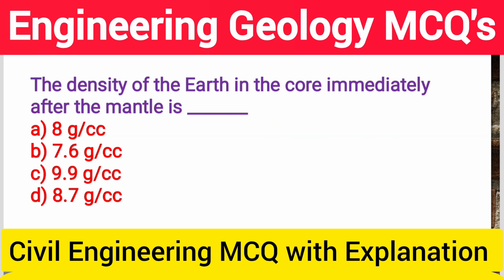Next question, the density of the earth in the core immediately after the mantle is option A 8 gram per centimeter cube, option B 7.6 gram per centimeter cube, option C 9.9 gram per centimeter cube, option D 8.7 gram per centimeter cube. So the explanation, at the base of the mantle density is inferred as 5.7 gram per centimeter cube that jumps to 9.9 gram per centimeter cube at top of the core. So the correct answer is option C 9.9 gram per centimeter cube.